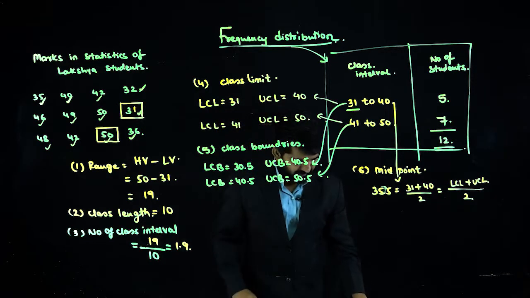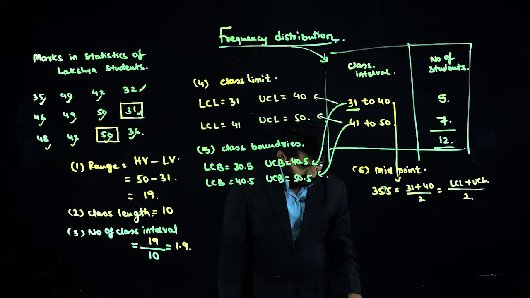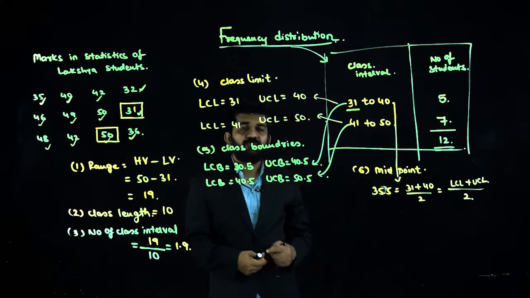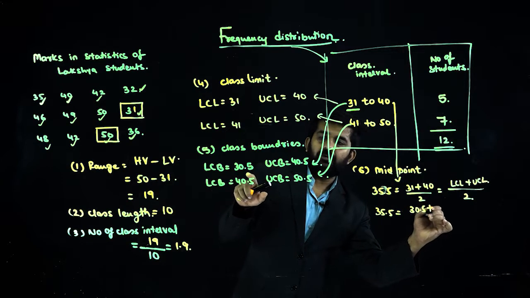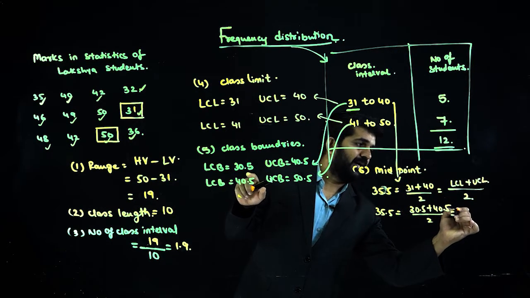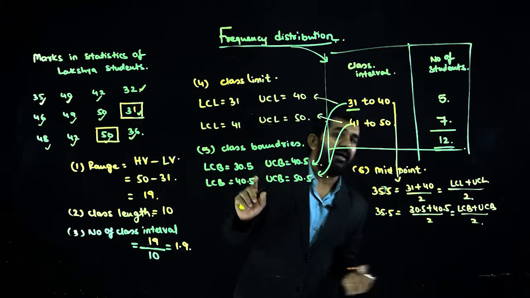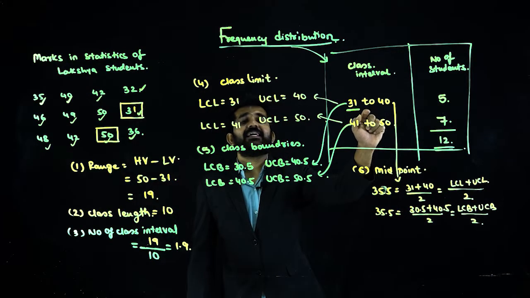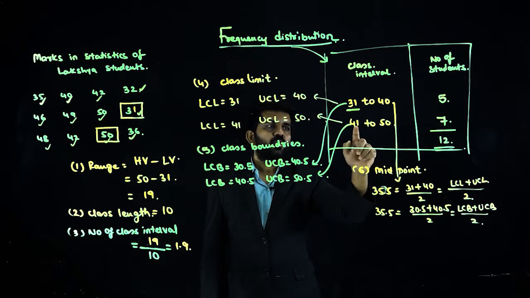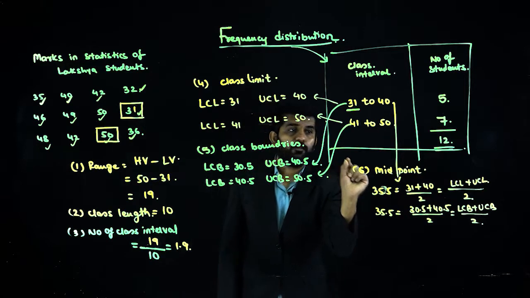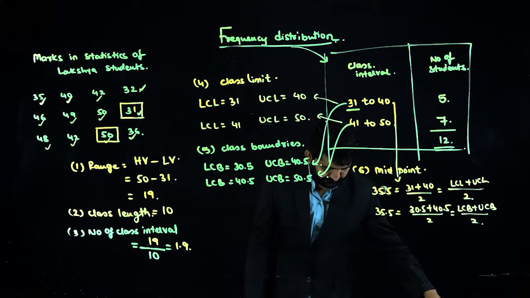Or it can be found out even by this: 30.5 plus 40.5 divided by 2. It is 35.5. Is it correct? It is the lower class boundary plus the upper class boundary divided by 2. Ultimately, it is the exact point in between. What is the point between this? It is 31 plus 40 divided by 2, 41 plus 50 divided by 2. Exactly the middle point. So this point is known as the midpoint of this particular class. Is it all right?